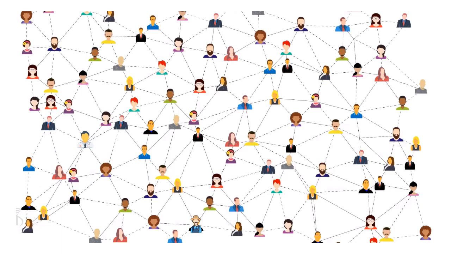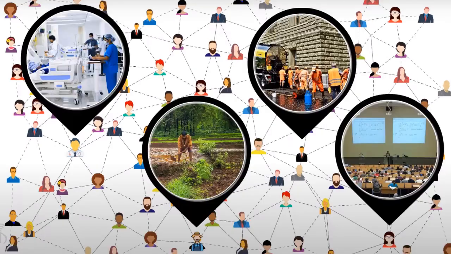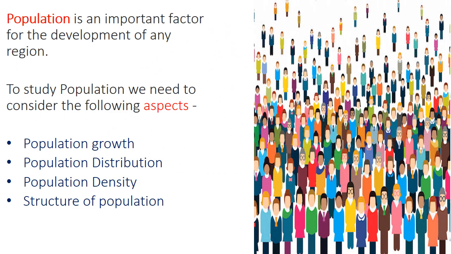Population also contributes to the development of a region because people who are industrious make good use of these natural elements and develop themselves and the region. So population is an important factor for the development of any region.